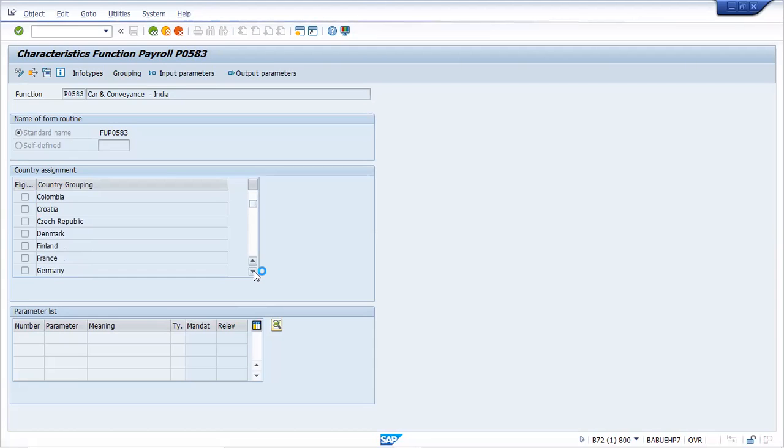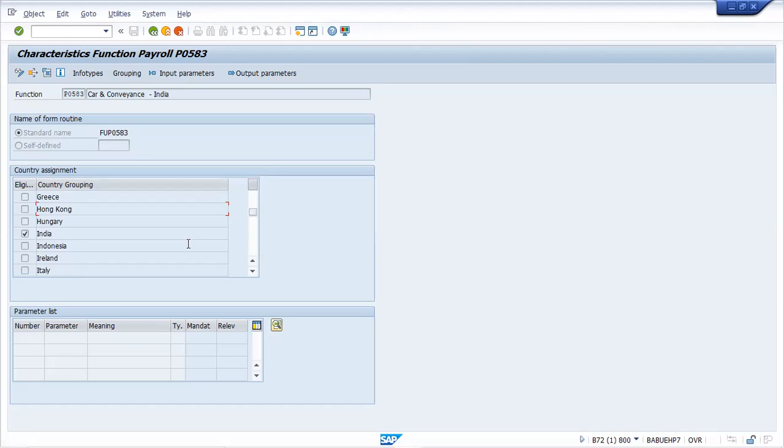So the idea is, wherever there is a country assignment, if it is a function applicable for every country globally, then all the checkboxes will be ticked here. But this payroll function P0583 is only applicable for India. So for that region, you can see India is ticked here. Did you get my point? Why is India the only one ticked here?